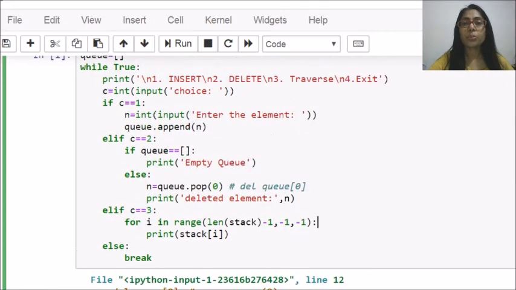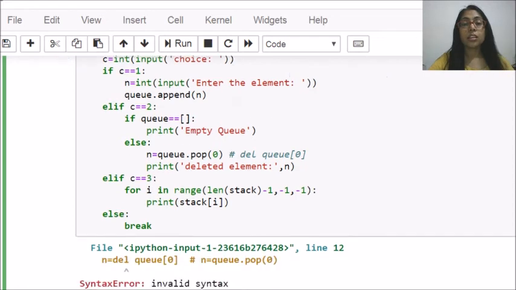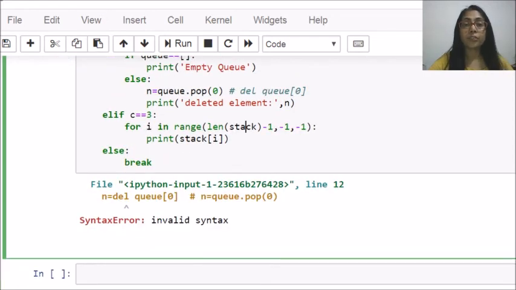Now the third option is traversal. For traversal I have to make a change in the for loop because I don't want to traverse in reverse order. The stack had to be reversed, and the queue will give me the correct order. So I will use only the length of my queue.